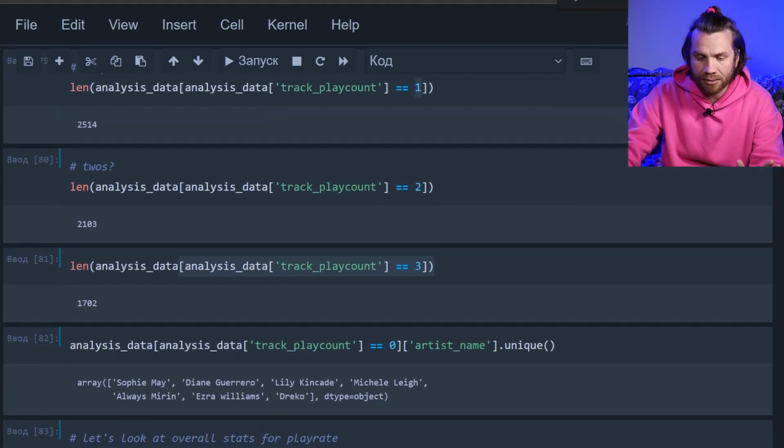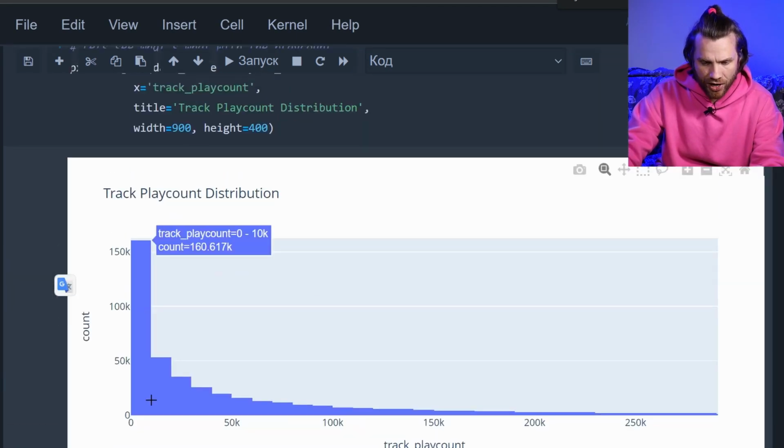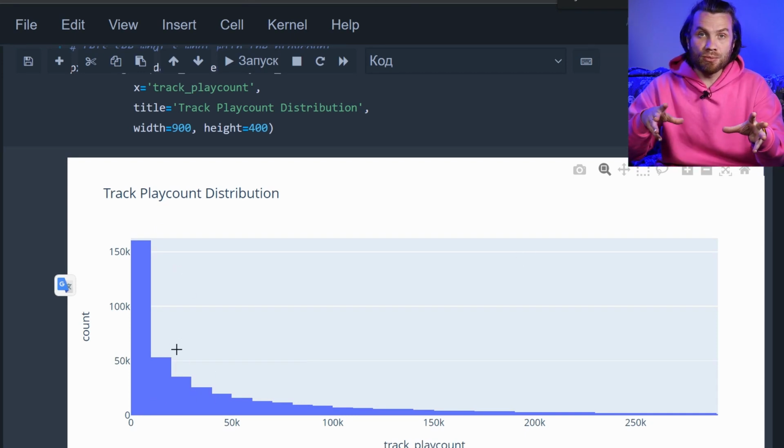Let's calculate that mathematically. There it is, 28,000. 28,000 is around here. There's the average, there's the median. And the median is more representative of the distribution.